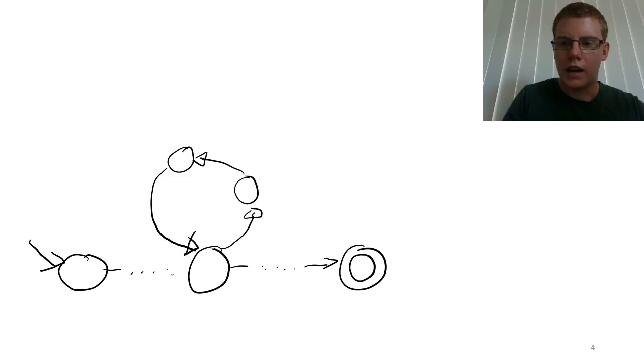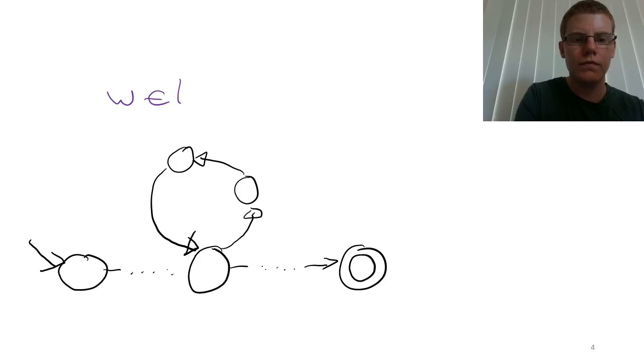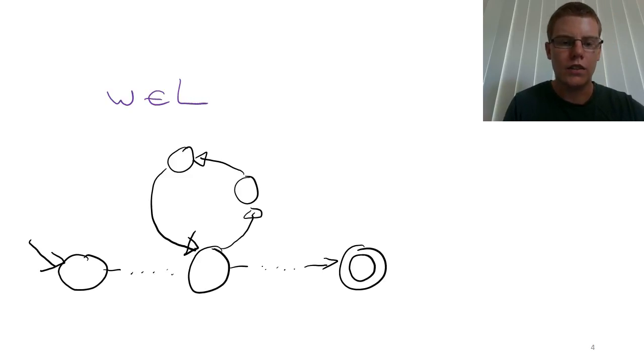And let's say that we have a particular string from the language, W, and this string is longer in length than the number of states that the machine has.